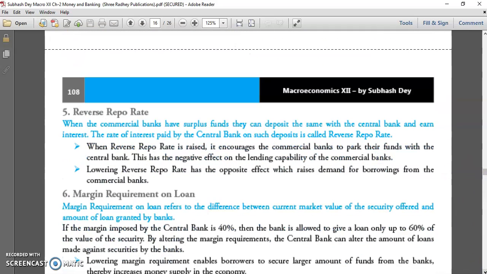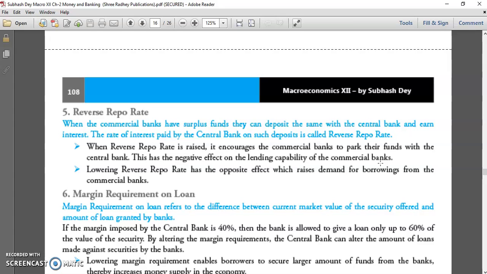Repo rate and reverse repo rate work similarly. Reverse repo rate is the rate at which commercial banks lend to RBI. Repo rate is where RBI lends to commercial banks. Reverse repo rate means commercial banks lend to RBI. When the reverse repo rate is raised, it encourages commercial banks to park their funds with the central bank. This has a negative effect on the lending capability of commercial banks.